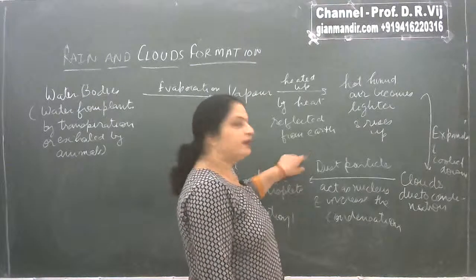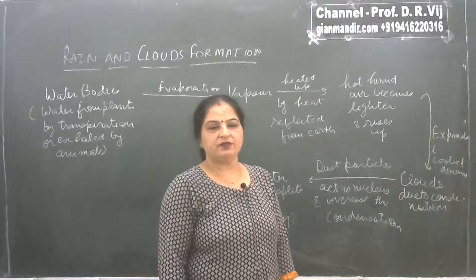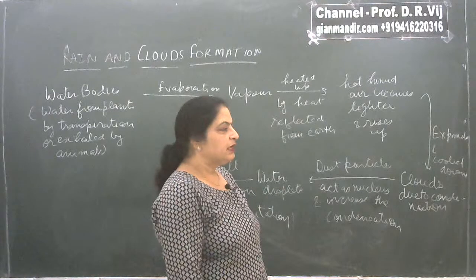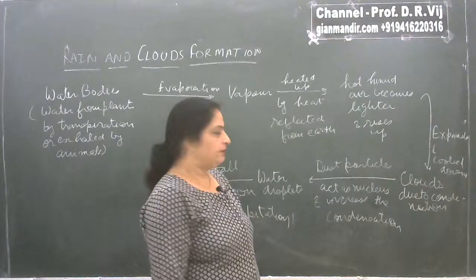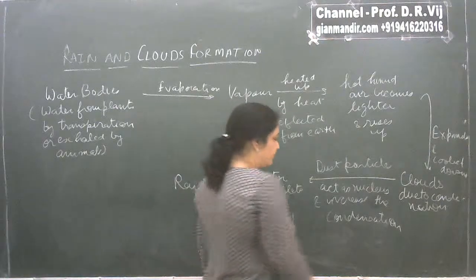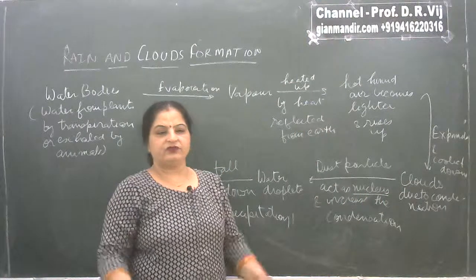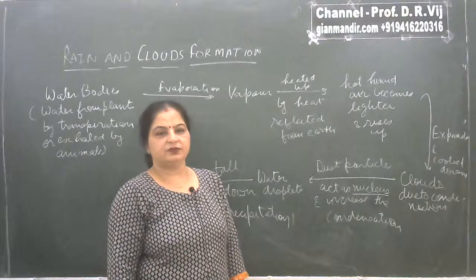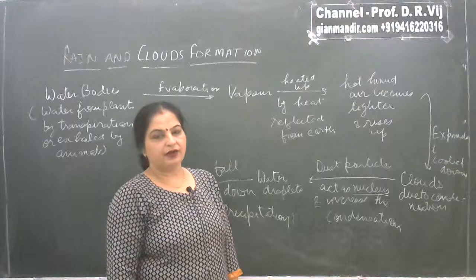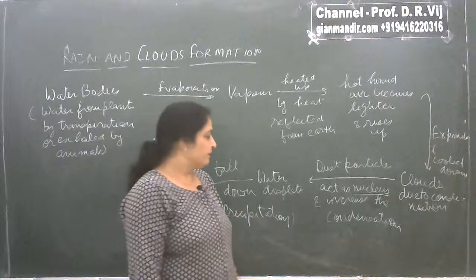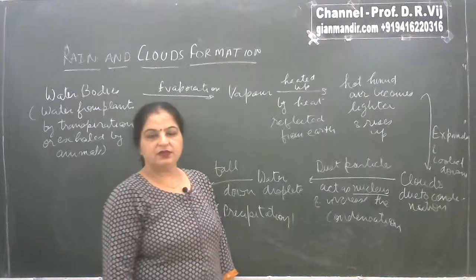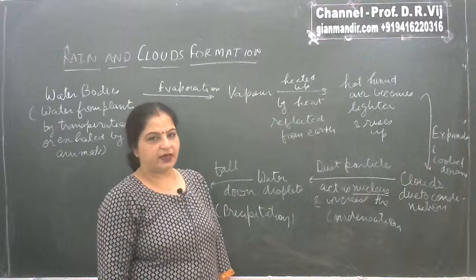And if there are particles present in the atmosphere like dust particles or other suspended particles, they act as nucleus, and this nucleus increases the condensation process, or the collecting of water droplets around it, so that the water droplets increase in size.